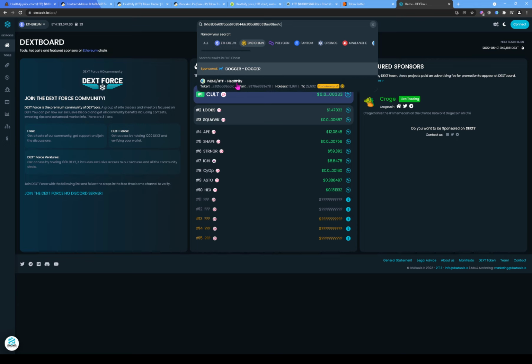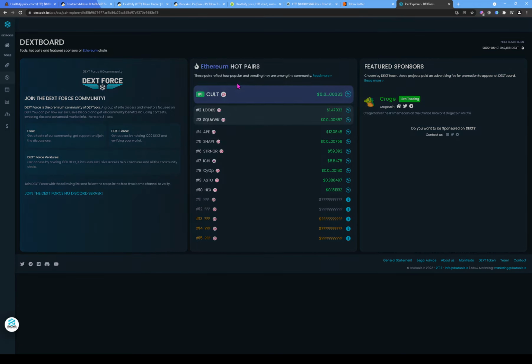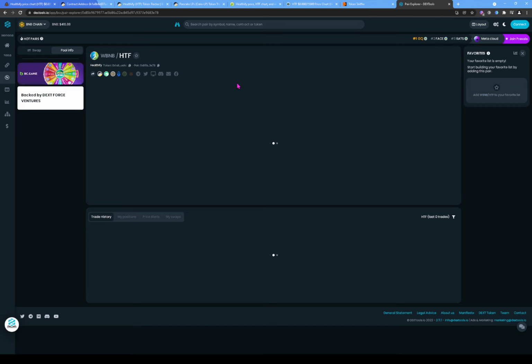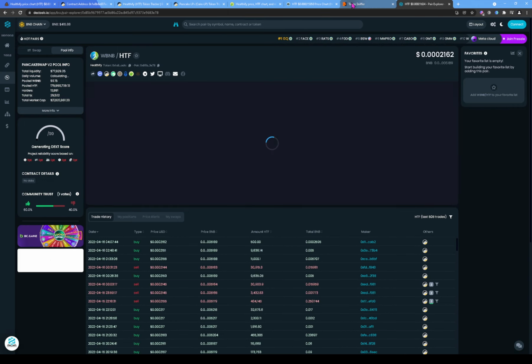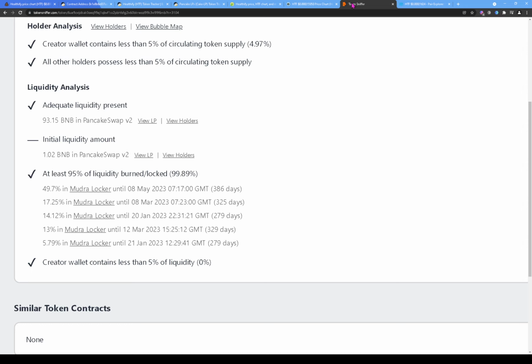And here it says Healthify. I'm gonna click on Healthify Token, wait for it to load. Alright, let's let that load for a second. And here shows that liquidity, there's a whole bunch of different liquidity. 99.89% of liquidity is locked for roughly, I'll just call this a year roughly. This one, the 49.7% is locked for a little bit over a year.